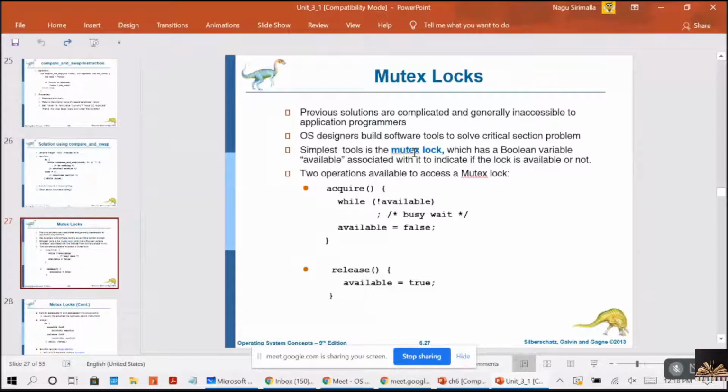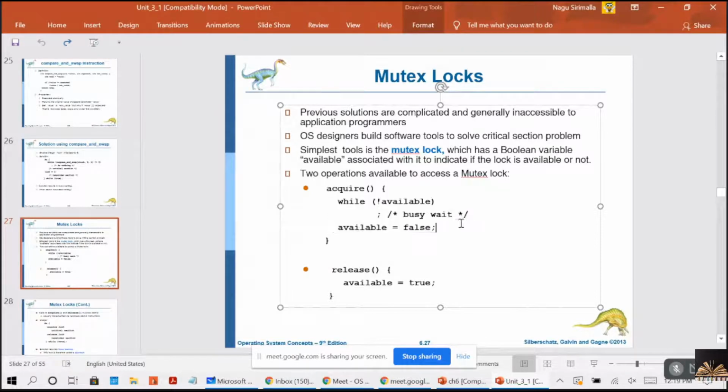A process that attempts to acquire an unavailable lock is blocked until the lock is released. When a process calls acquire, it checks the condition while not available. If available, the process succeeds and enters into the critical section, and it makes the availability false.